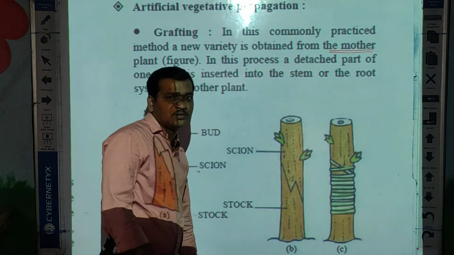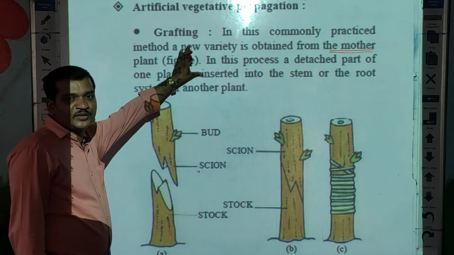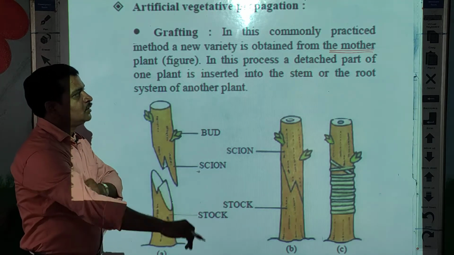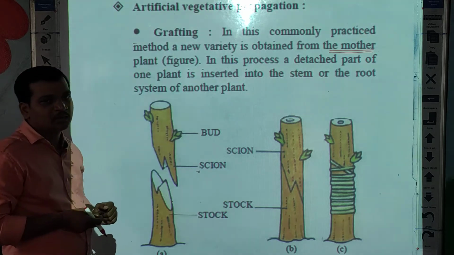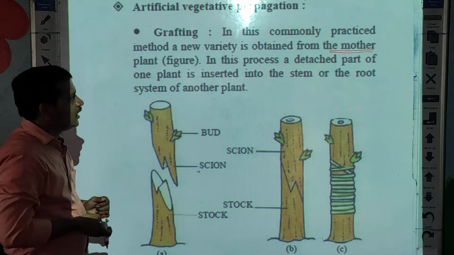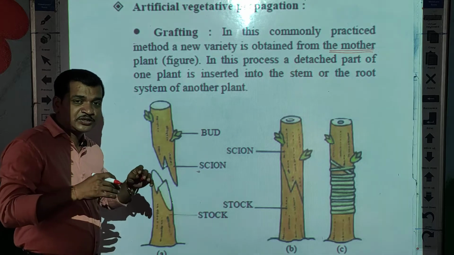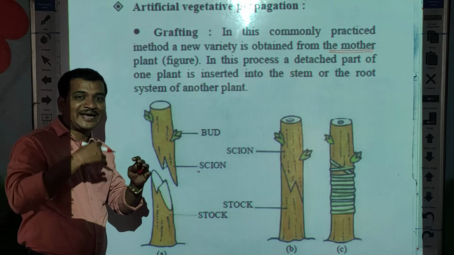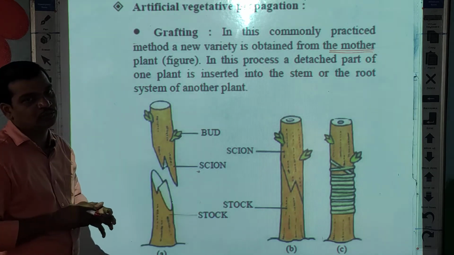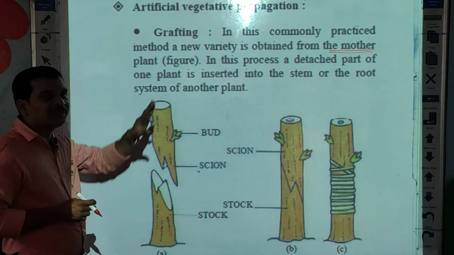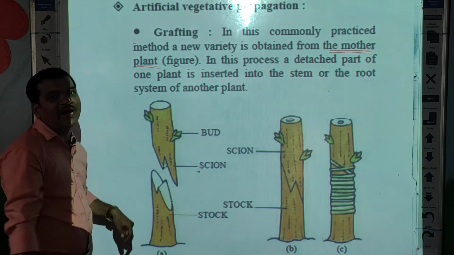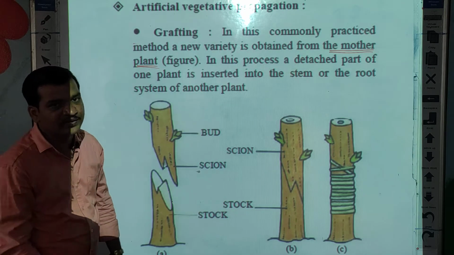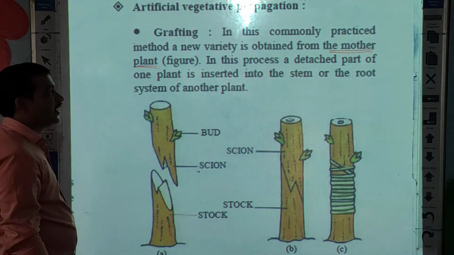You can use these notes for the NSO exam also. A new variety is obtained, meaning new characters are produced from the mother plant. We can add some new characters to it. That is called the variety.